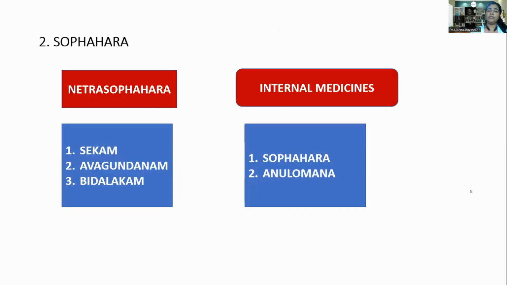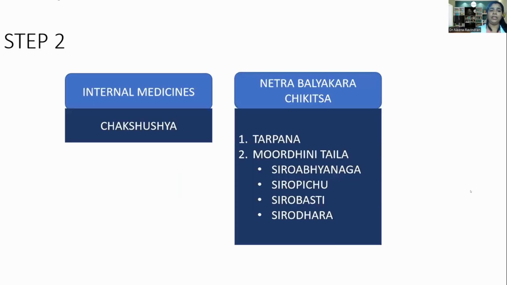Some sort of inflammation is also there, so the Shophahara line of treatment should be adopted in such cases. Netra Shophahara Chikitsa in terms of Seka, Avagodana, and Vidalaka can be done, along with internal anti-inflammatory medicines. The next step, number 2, is that we need to strengthen the eye because the inflammation and srotodushti have been cured.